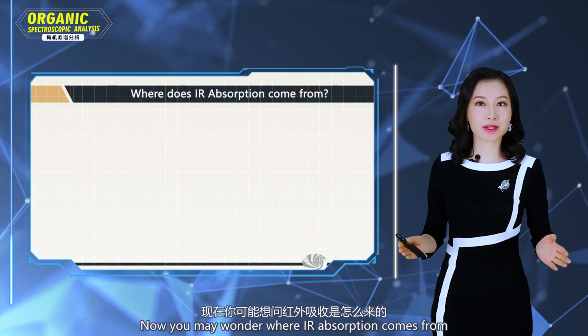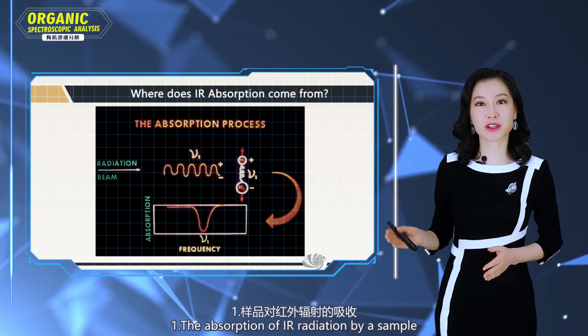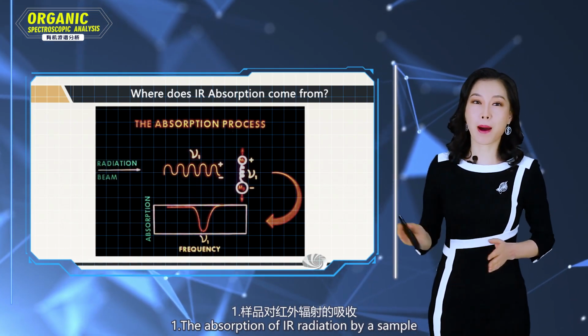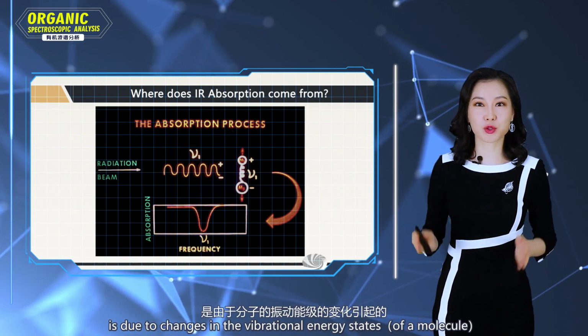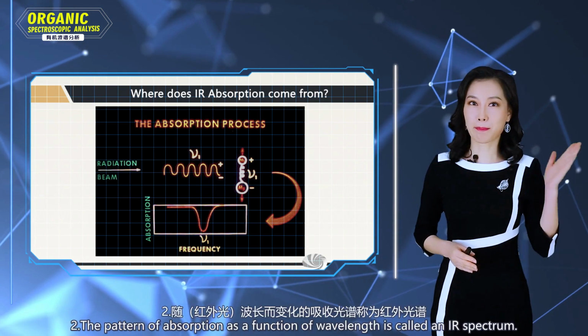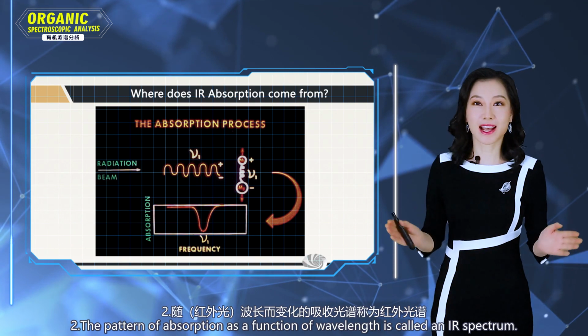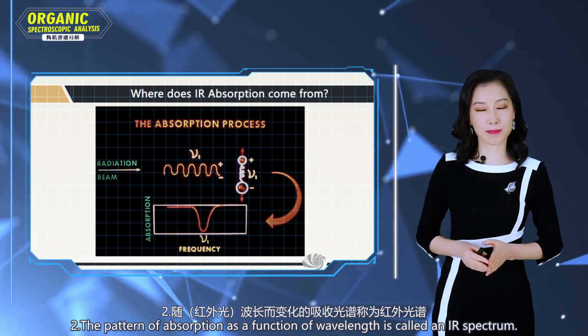Now you may wonder where infrared absorption comes from. The absorption of infrared radiation by a sample is due to changes in the vibrational energy states. The pattern of absorption as a function of wavelength is called an infrared spectrum.